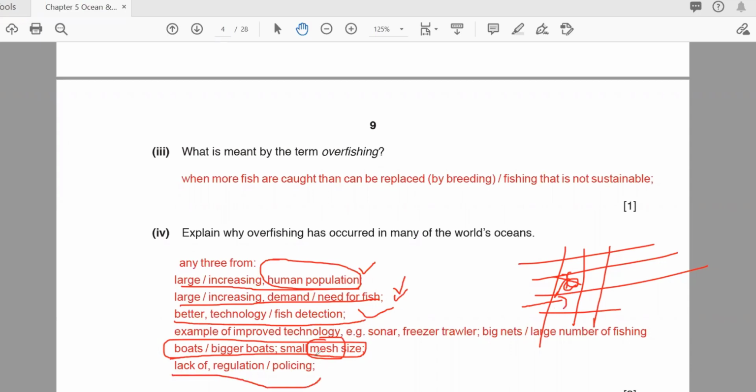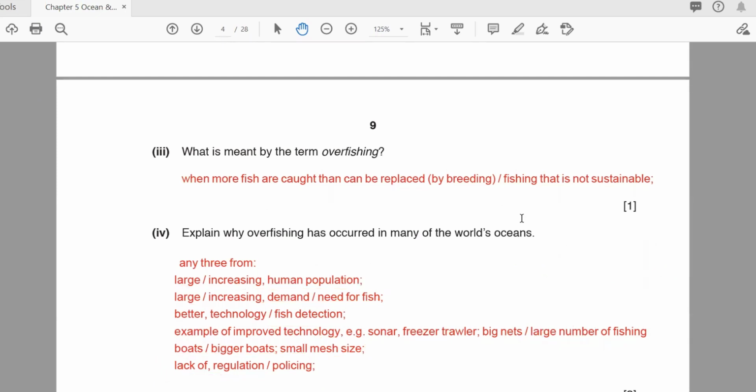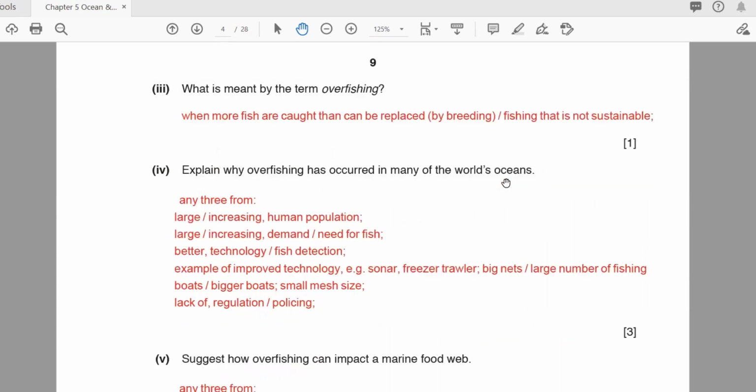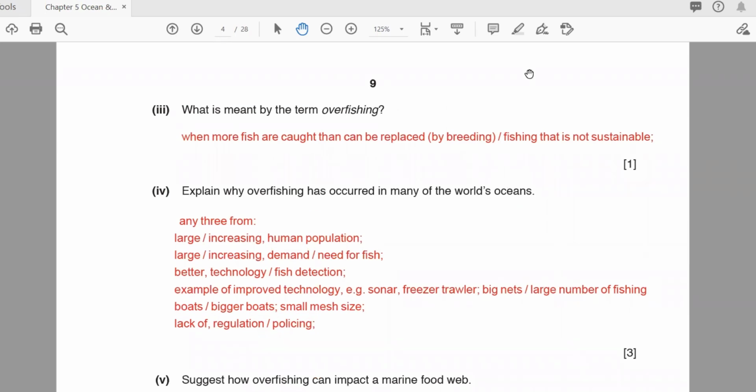Lack of regulation. If the country is poor, they don't have specific rules and regulations, they cannot have many resources to implement their, you can say, rural regulation, and they cannot monitor properly.